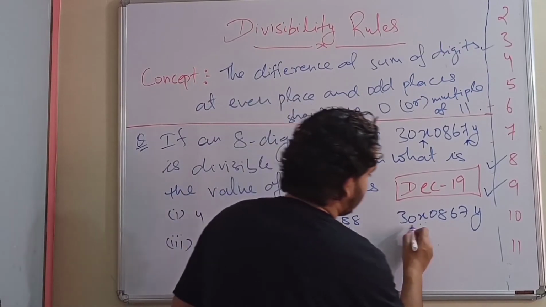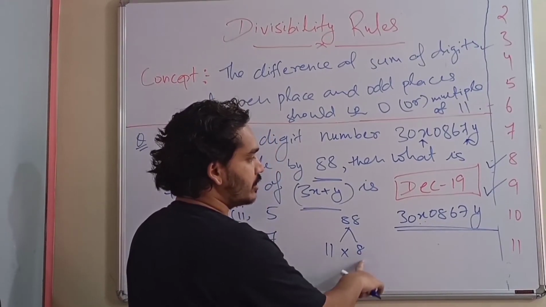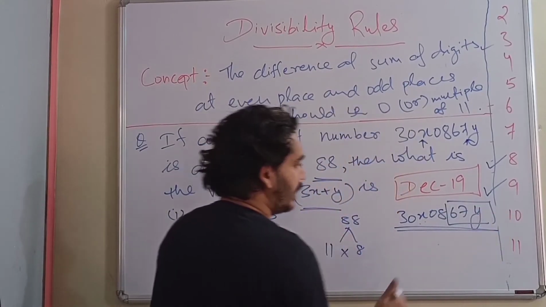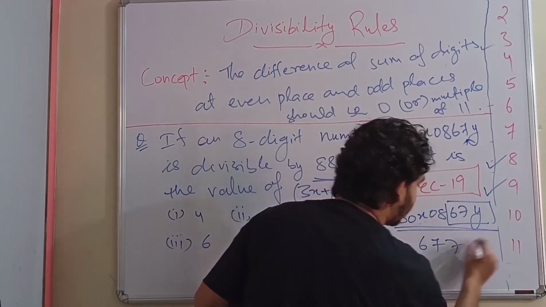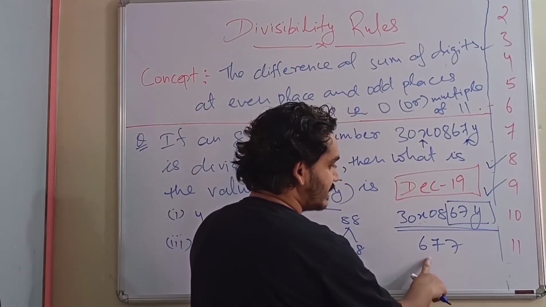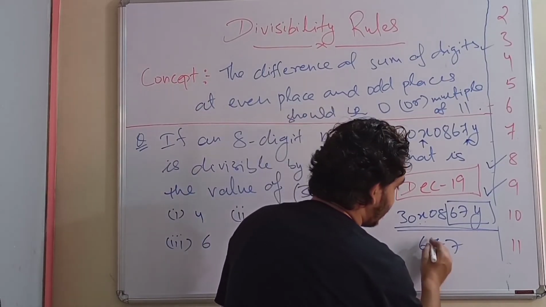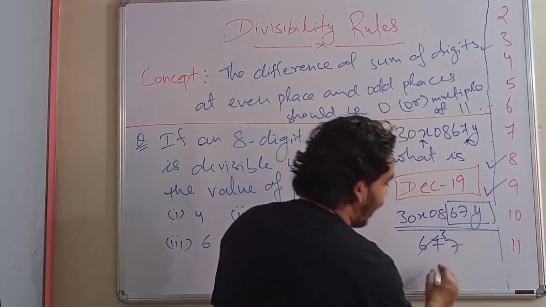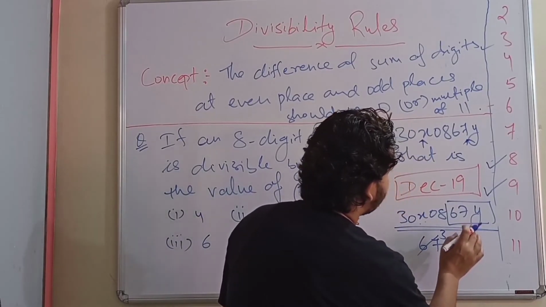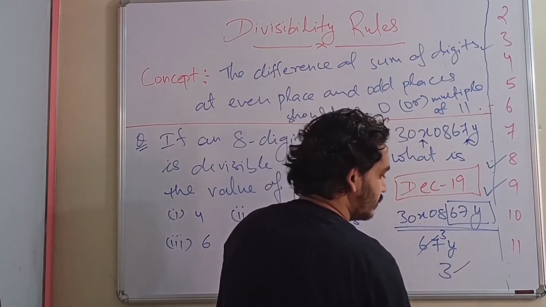So let's see, if this number is divisible by 11 as well as 8, applying 8 first, because the rule for 8 says that the number formed by the last 3 digits must be divisible by 8. The number formed by the last 3 is 6, 7 and y. So let's divide it. 8 5s are 40, 8 6s are 48, 8 7s are 56, 8 8s are 64. If you divide, 3 will remain. And in place of y, what should I keep so that it is divisible by 8?